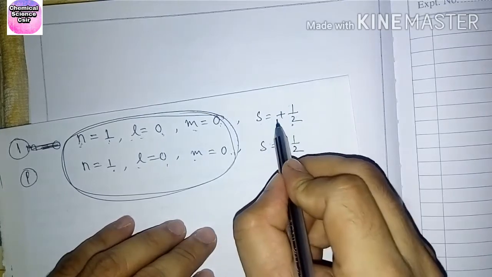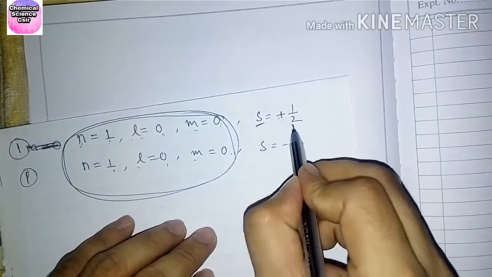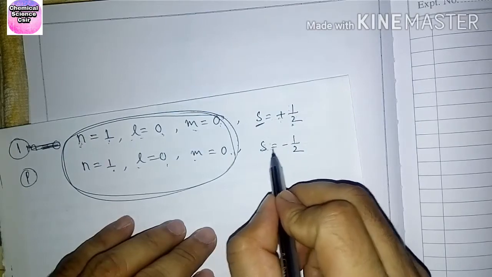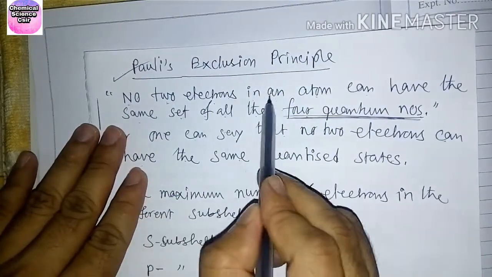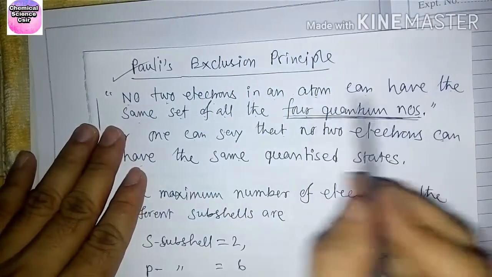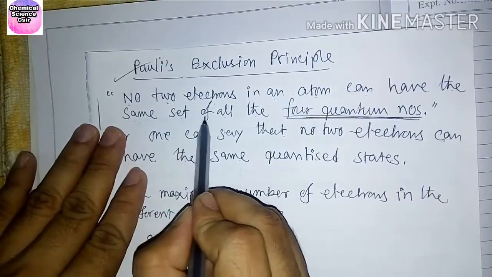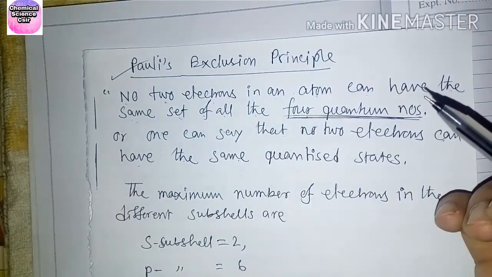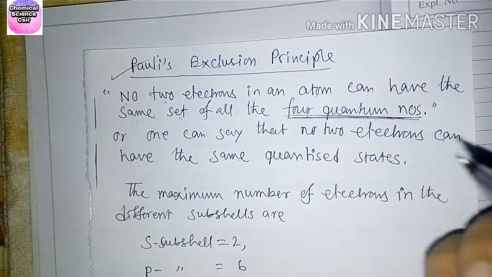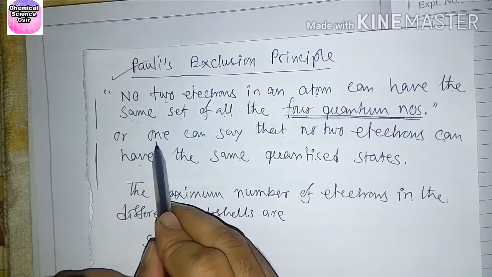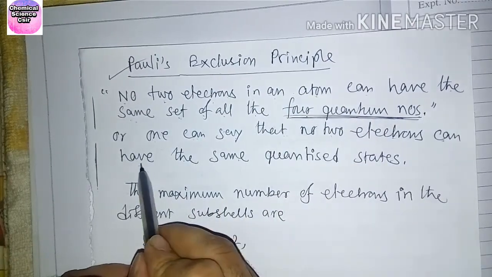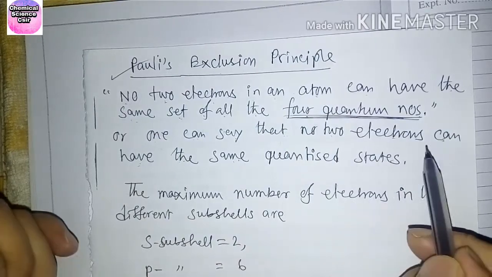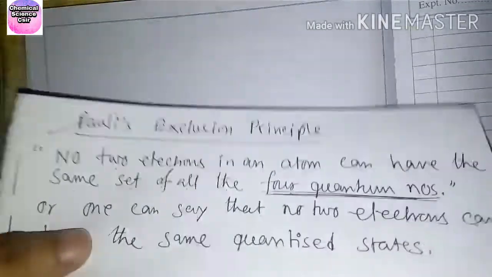That means one has spin quantum number s equal to plus half, and the other has s equal to minus half. That's why, in Pauli's exclusion principle, no two electrons in an atom can have the same set of all four quantum numbers, or no two electrons can have the same quantized state. So this is an example.